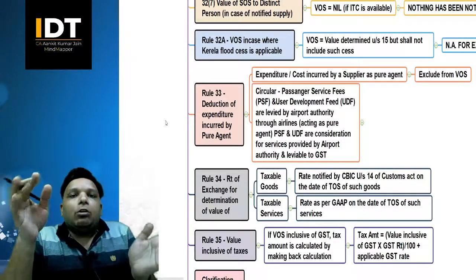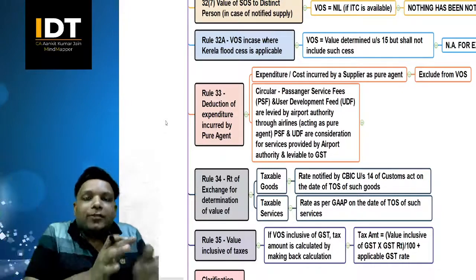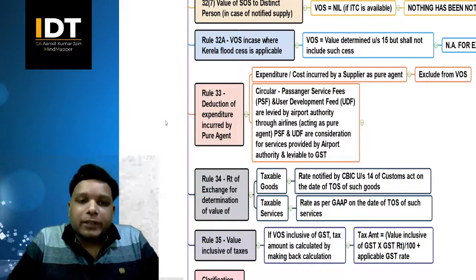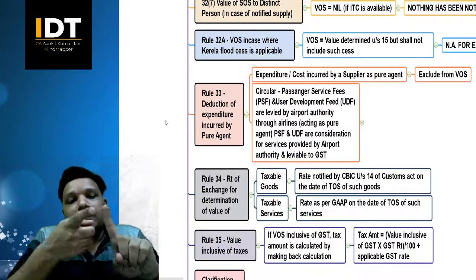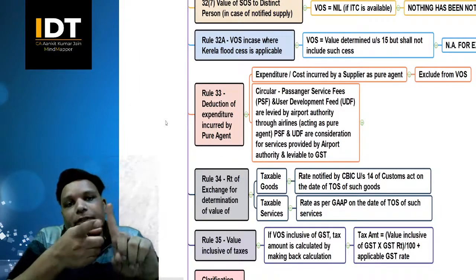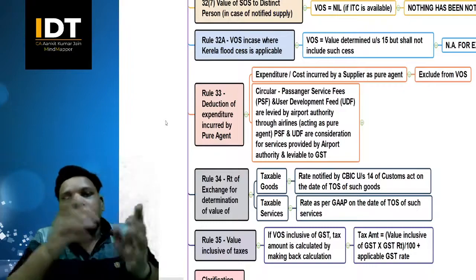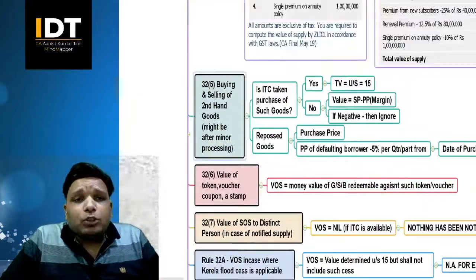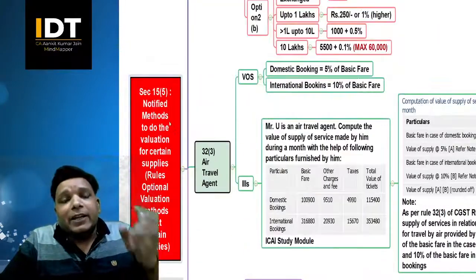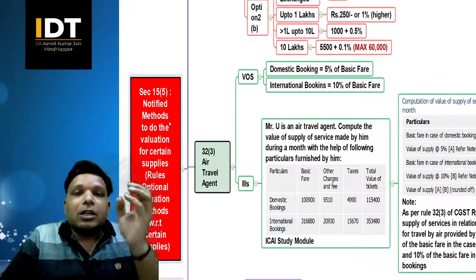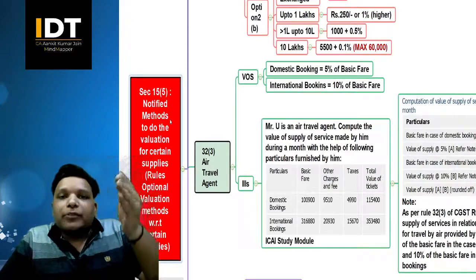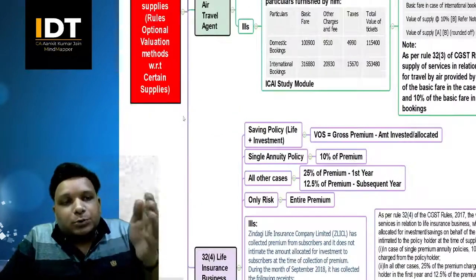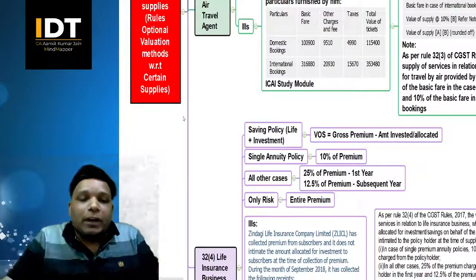So, till now, in this value of supply, we have covered all the provisions which were there, and we have seen section 15.1, 15.2, 15.3, 15.4, and all the rules. Then we saw section 15.5. It said that for certain transactions, the government has notified the methods to do the valuation, correct? So we have seen all the rules which were applicable as far as the valuations were concerned.